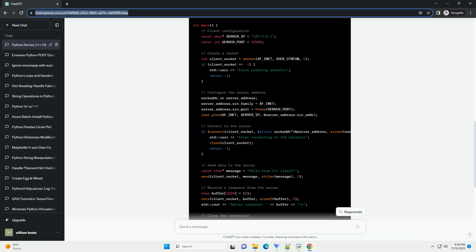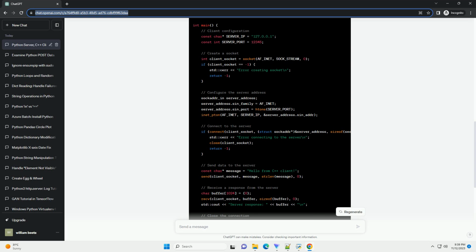Open two terminal windows. In the first window, run the Python server. In the second window, compile and run the C++ client. You should see output indicating that the server received a connection and the client received a response.